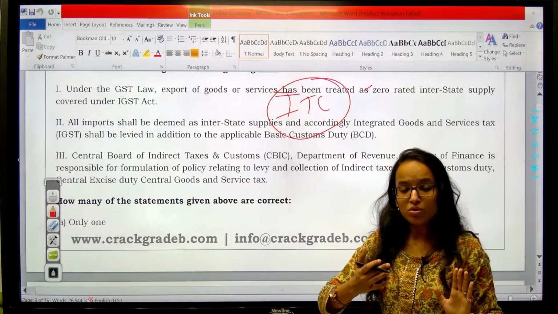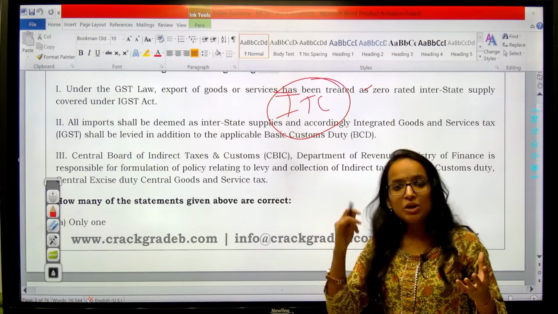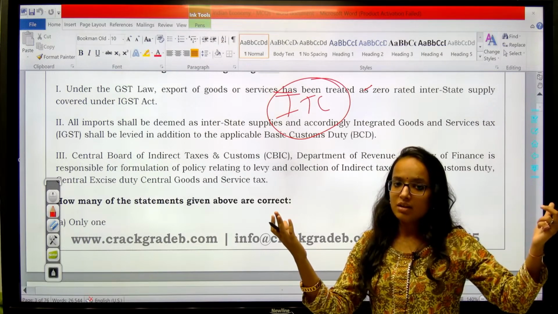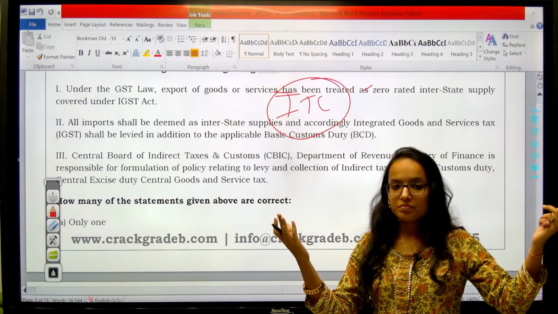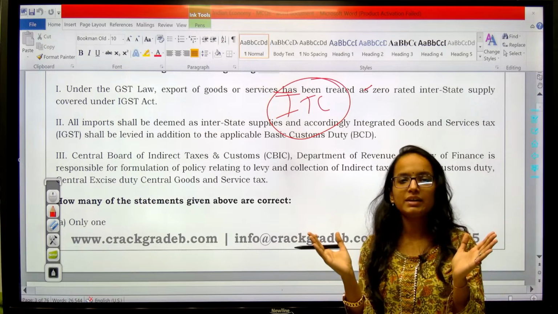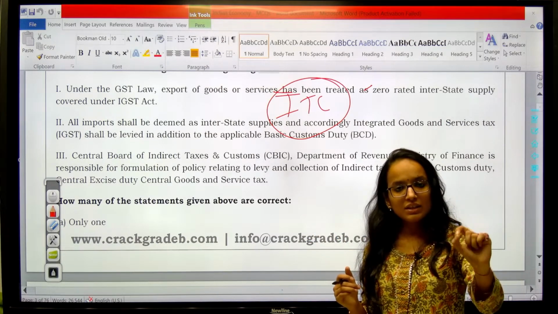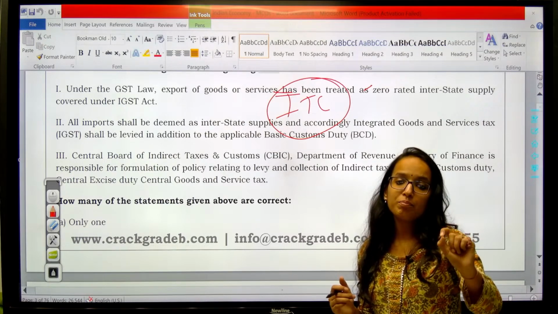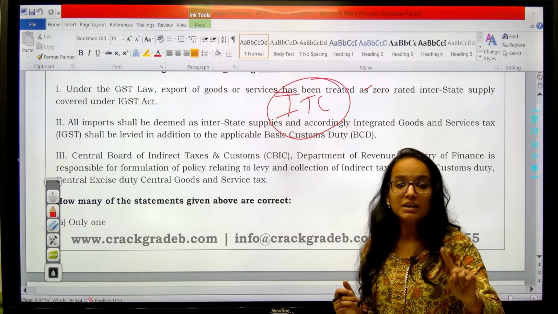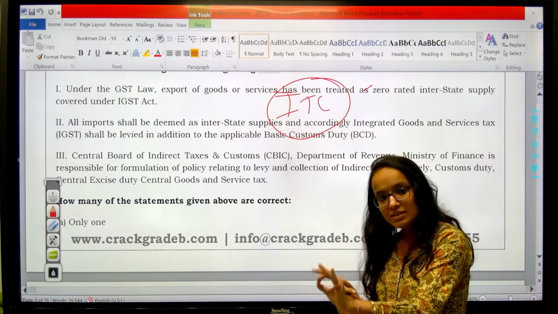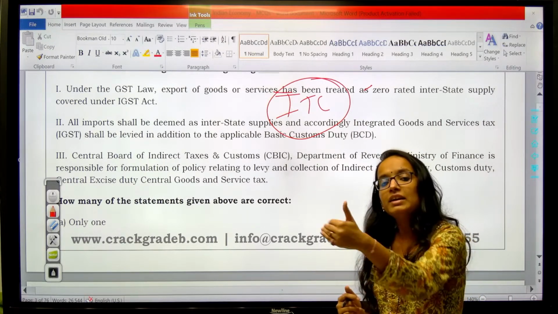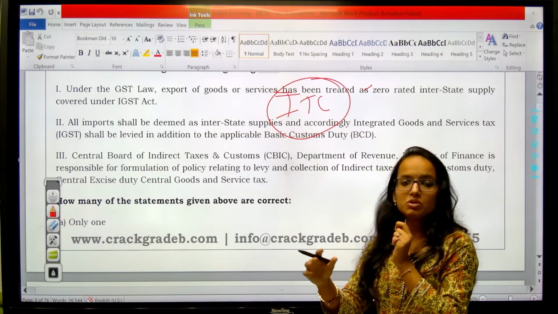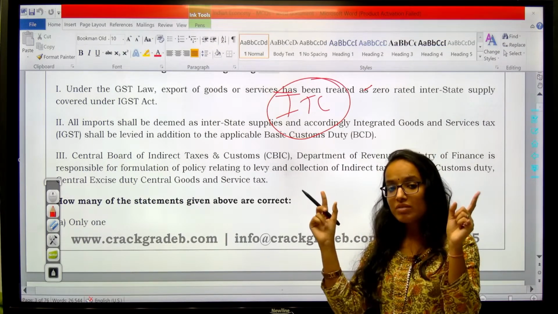Tax paid on inputs will be credited back to you, since GST follows a value addition structure. It is not an output based tax like the earlier regime India had. So GST is properly a value added tax. We are taxing the value addition process, not the inputs. We are not taxing what you have spent on inputs. We are just taxing under the GST regime the value you have added to that good in your process of production. So it is levied on the value addition only.